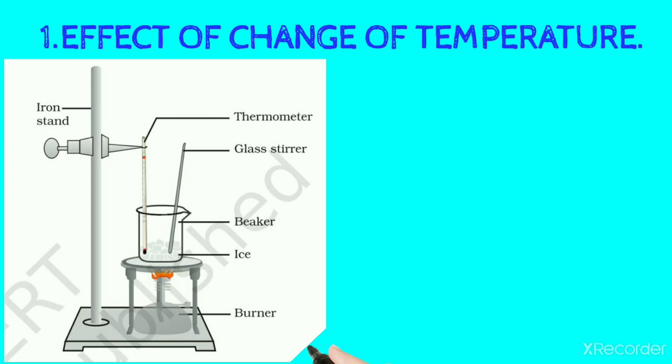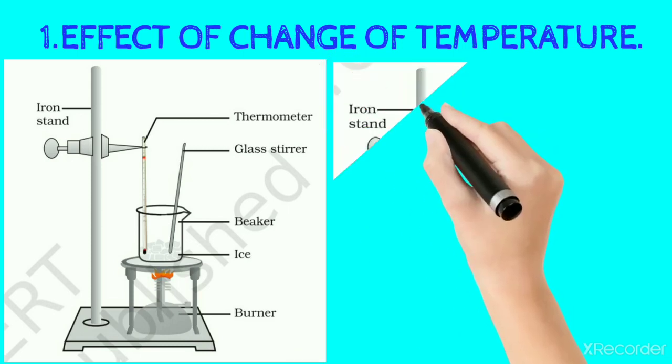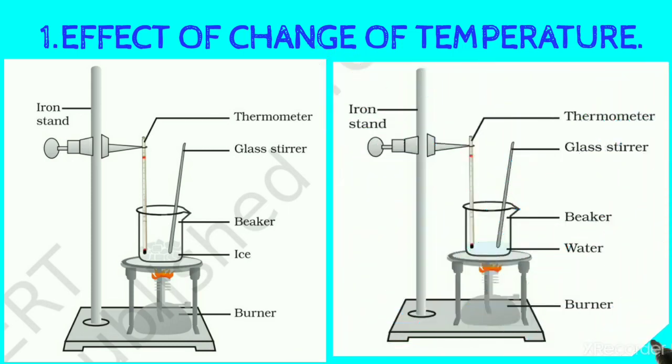Note the temperature when all the ice has melted into water. Record your observations for the conversion of solid into liquid. Now put the glass stirrer in the beaker and start stirring till the water starts boiling. Look carefully at the thermometer till all the water has vaporized. Record your observations for the conversion of liquid into gas. Let us see the conclusion of this activity.